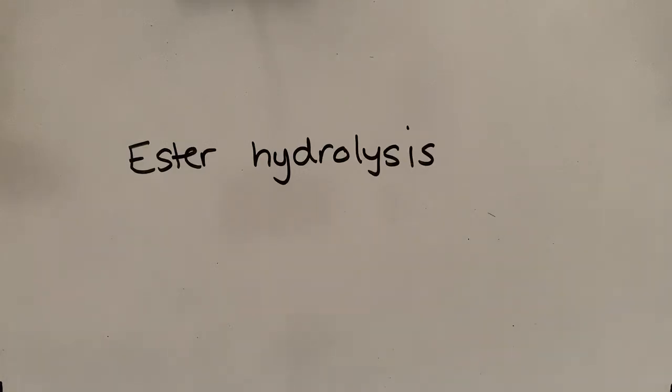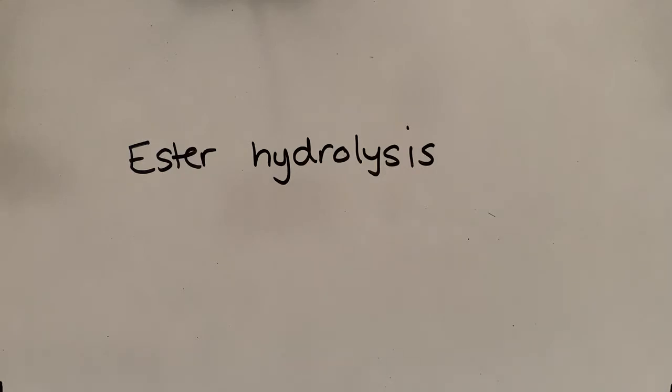In this video we are going to be looking at ester hydrolysis. Now in the previous video we looked at how to make an ester using the process of esterification, where we react together an alcohol with a carboxylic acid. We're now going to be looking at how we break that ester down using this process of hydrolysis.